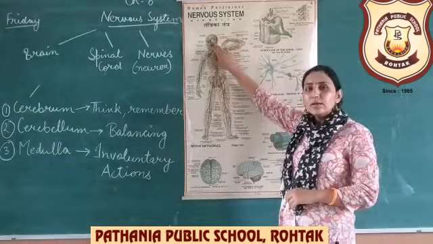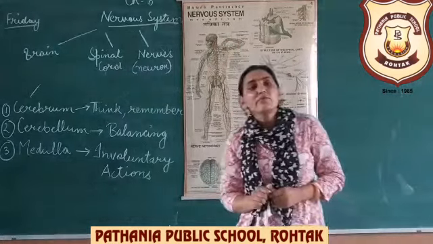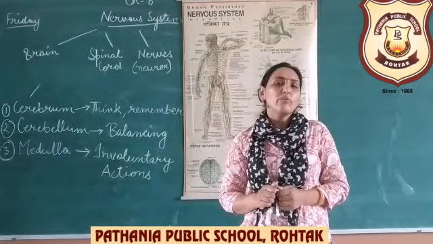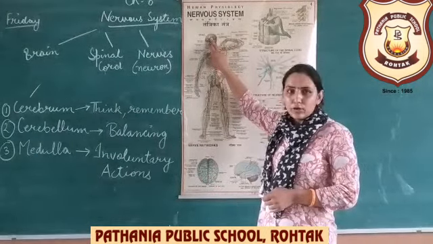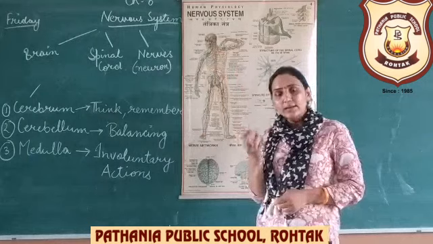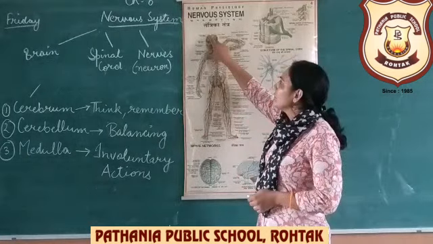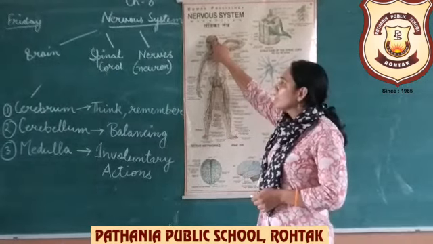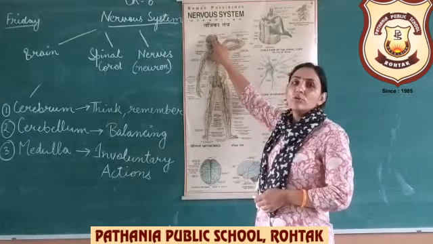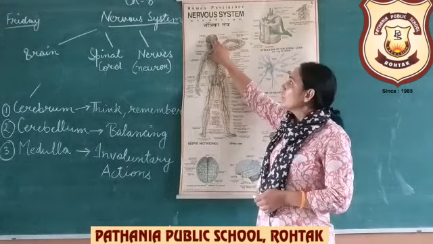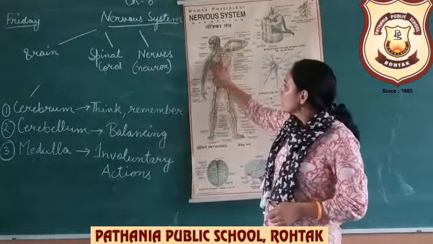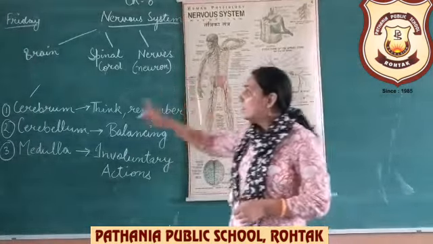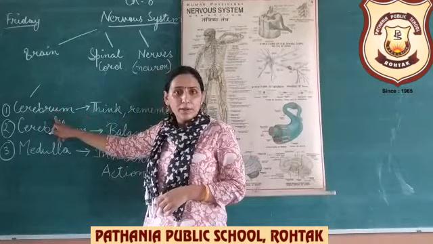So it is recommended that whenever you use a two-wheeler, you always wear your helmet, because our brain is a very delicate organ, a little like jelly. The space between the skull and the brain is filled with cerebrospinal fluid, which protects the brain from jerks or shocks. Okay beta, the second thing is that the brain is divided into three main parts.